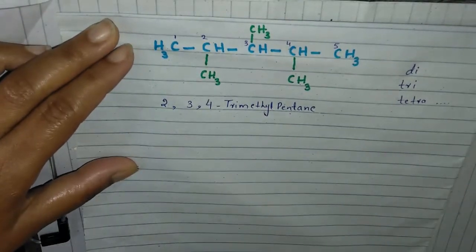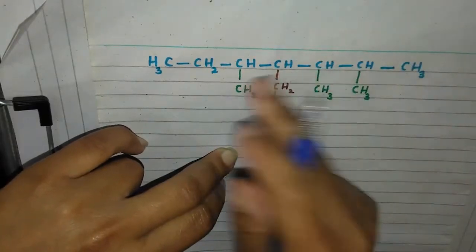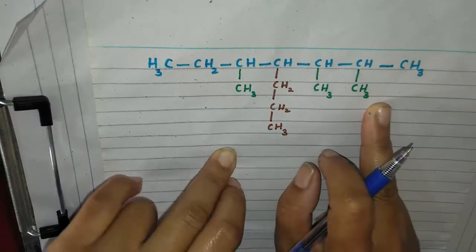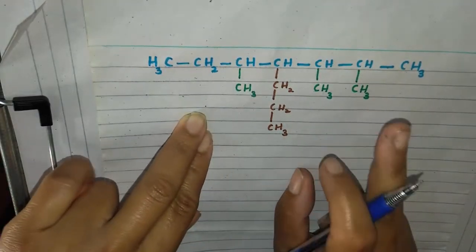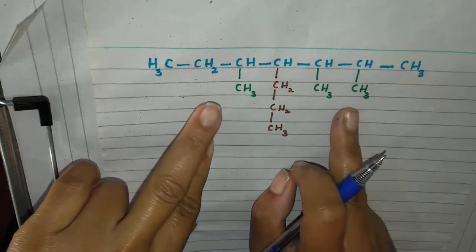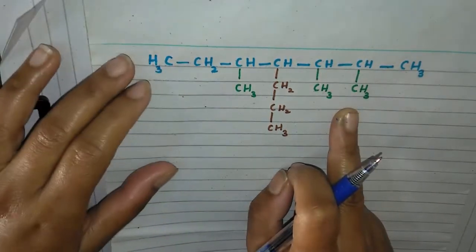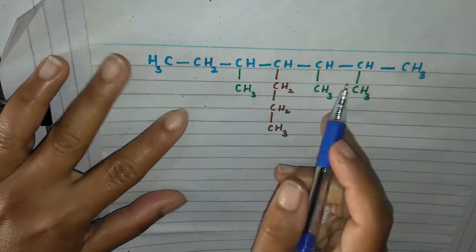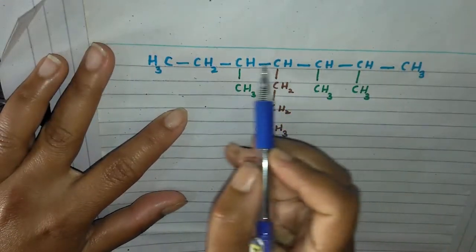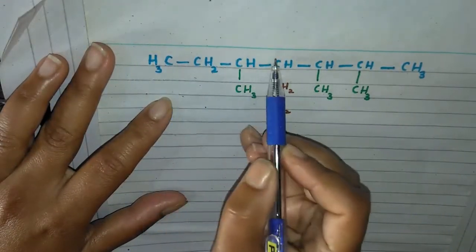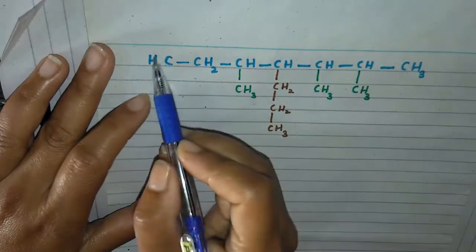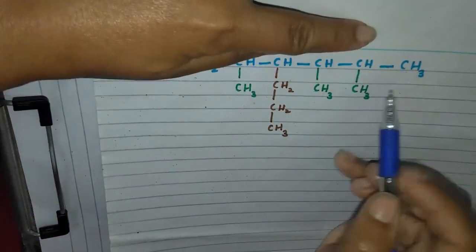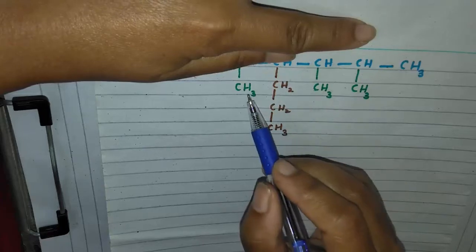Okay, next one is, now next is, consider this compound. If 2 chains of equal chain length are present, then we will select that chain which contains greater number of substituents. Like if we consider this straight chain, 1, 2, 3, 4, 5, 6, 7 carbon are present, and in this case 4 substituents are present.